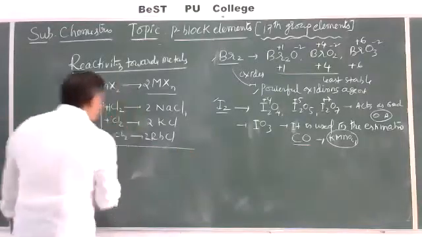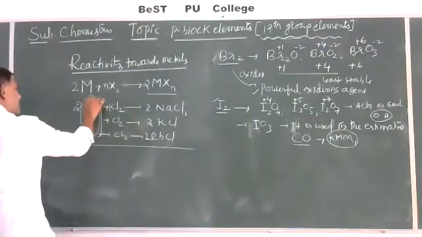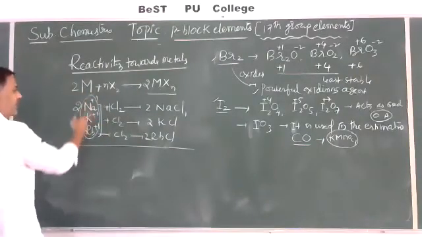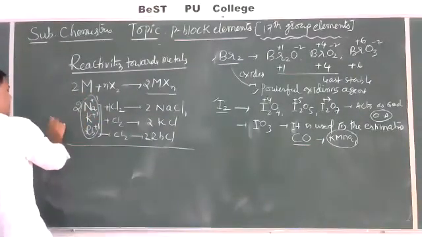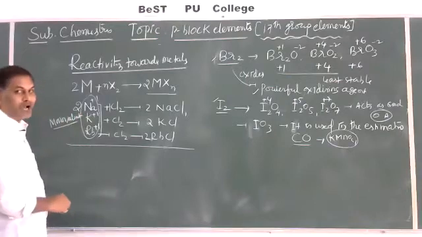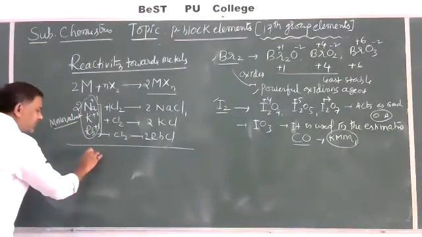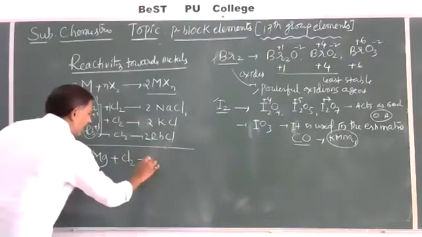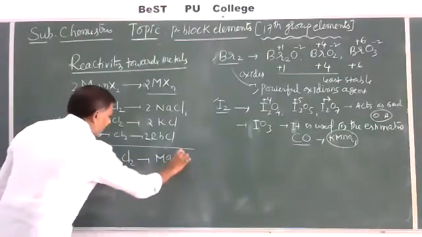All these are monovalent, with valence +1, combining capacity 1, exhibiting the +1 oxidation state. These are the monovalent alkali metals. For the bivalent or divalent, magnesium combines with Cl2 to give magnesium chloride, MgCl2.